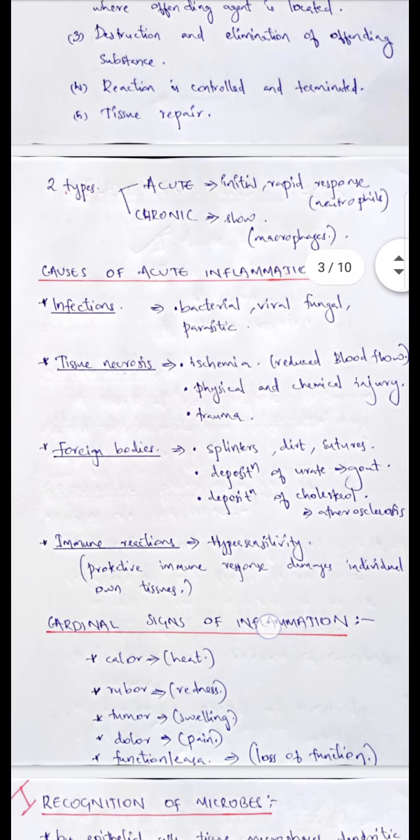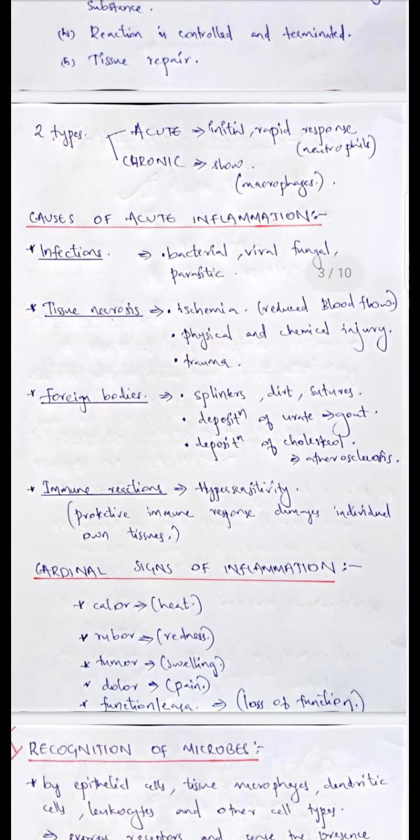Causes of acute inflammation include infections, tissue necrosis, foreign bodies and immune reactions. Infections like bacterial, viral, fungal and parasitic infections. The microbial toxins will cause the infection. Tissue necrosis includes ischemia, physical and chemical injury and trauma. Ischemia means reduced blood flow as in myocardial infarctions. Physical and chemical injury as in thermal injury, burn injury, irradiation and all.